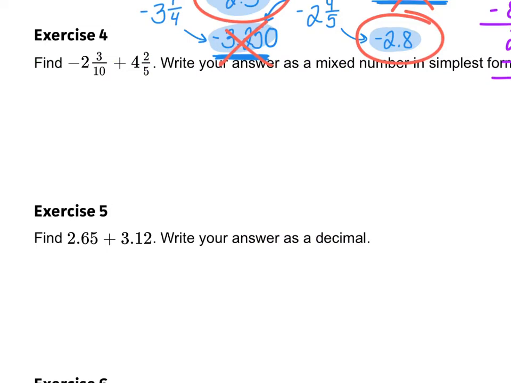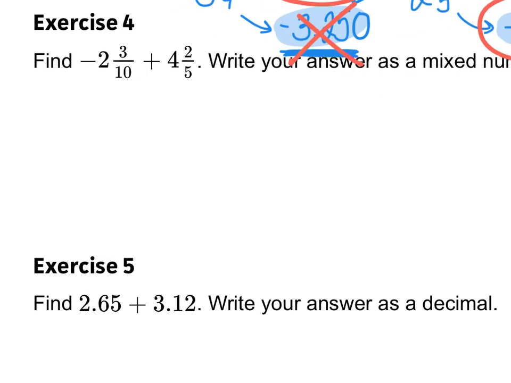All right, number 4 has us adding these numbers. And so in order to add these, there's a couple different things I could do. First, probably the way most of you have learned to do this is turn these into improper fractions. And to do that, I have to multiply and then add. So 10 times 2 is 20, plus 3 is 23 over 10.